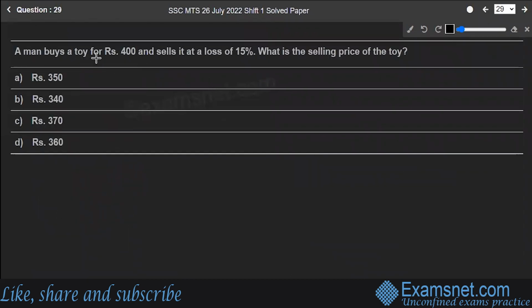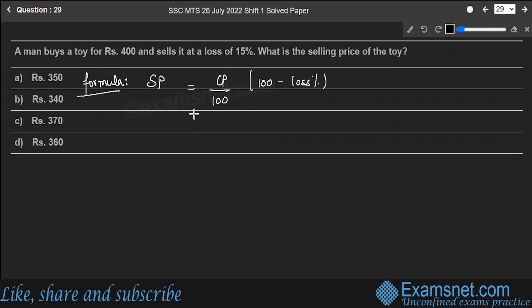Question number 29. A man buys a toy for 400 rupees, sells it at a loss of 15%. What is the selling price of the toy? Simple as that. So you know the formula for the selling price. The formula for the selling price is cost price upon 100, and if you're having a loss, then it's 100 minus loss percent.